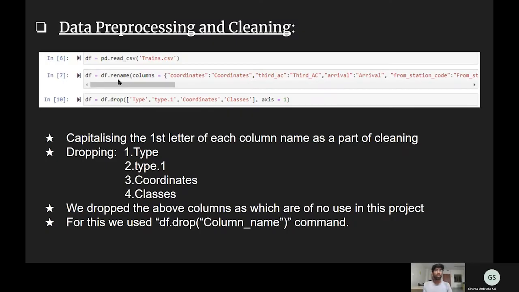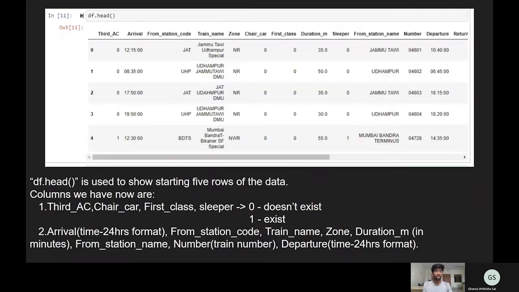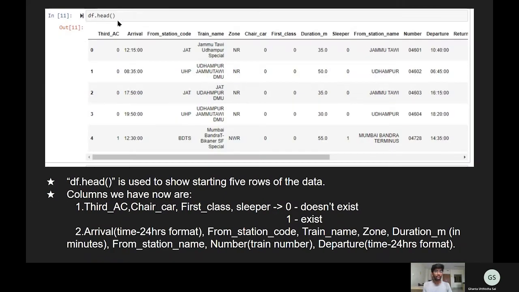So first, we have read a file named train.csv using the command pd.read_csv. Next, we have capitalized all its columns. Then we have dropped some of the columns that are irrelevant for our analysis: name, type.1, coordinates and classes are dropped using the command df.drop. Next, we have used the command df.head, which shows the first 5 rows of our data.